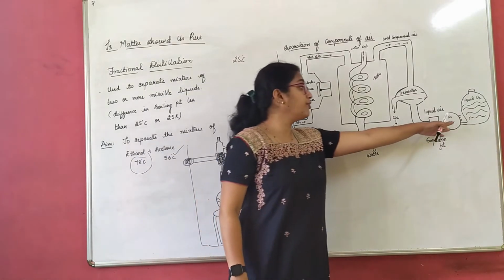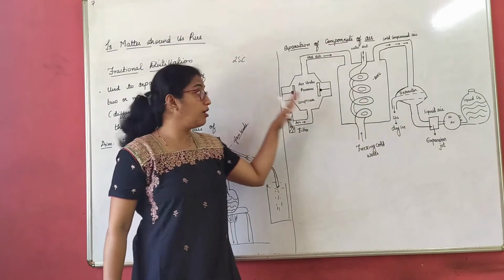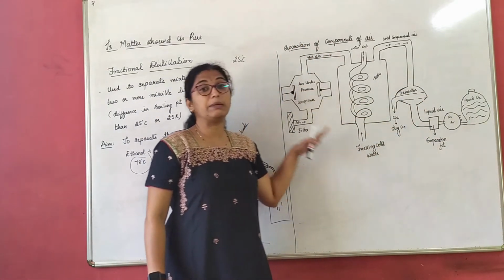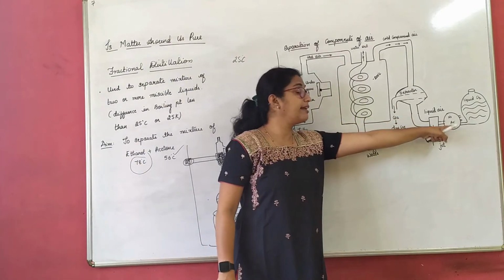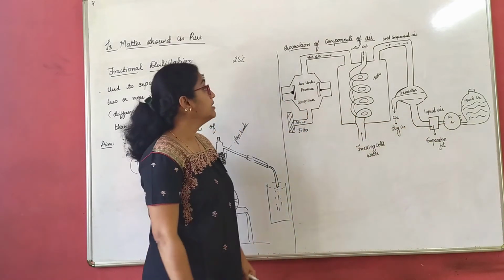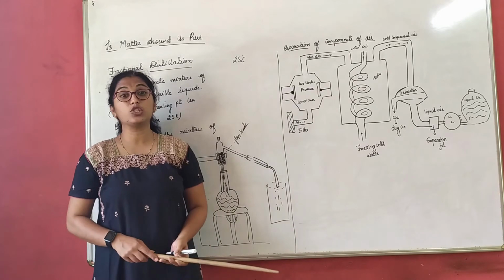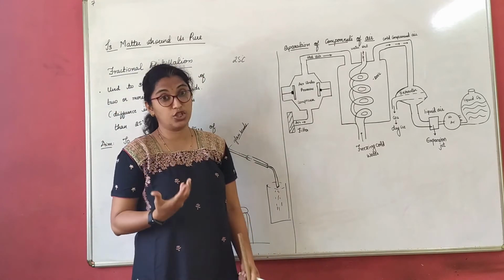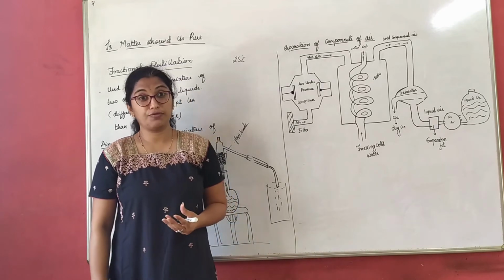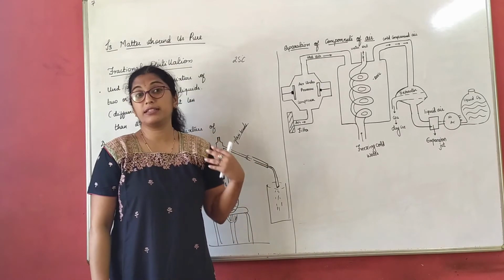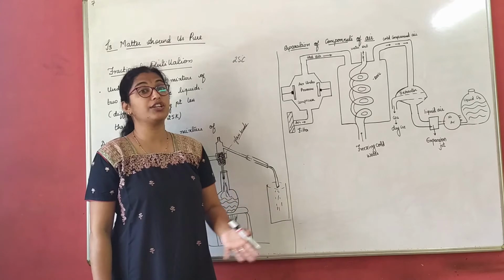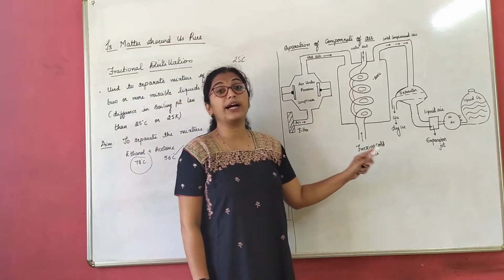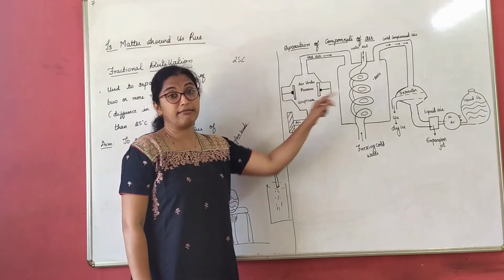But before it reaches the fractional distillating column, it has to undergo these many processes, only then it can reach this column, right? So our main intention here is to capture or collect oxygen, because that is the need of the hour. In hospitals, they don't give us carbon dioxide, nitrogen or any other gas. We mainly require oxygen, so that is collected here.